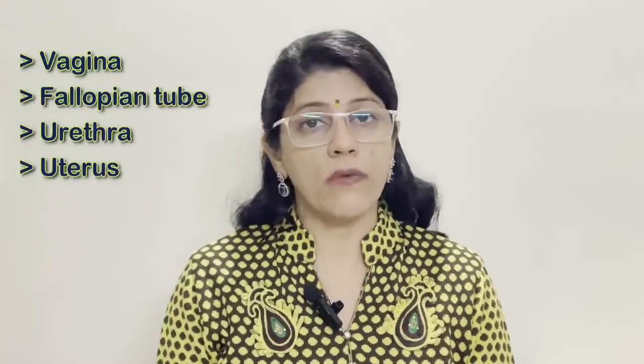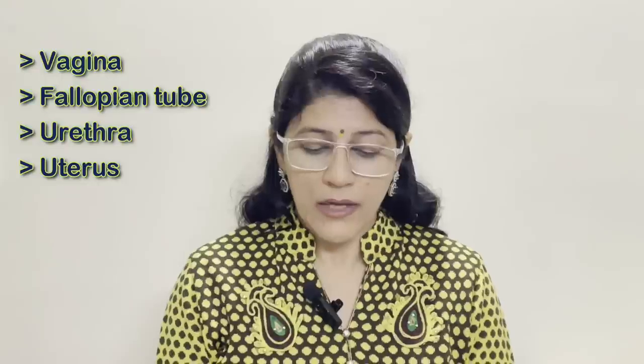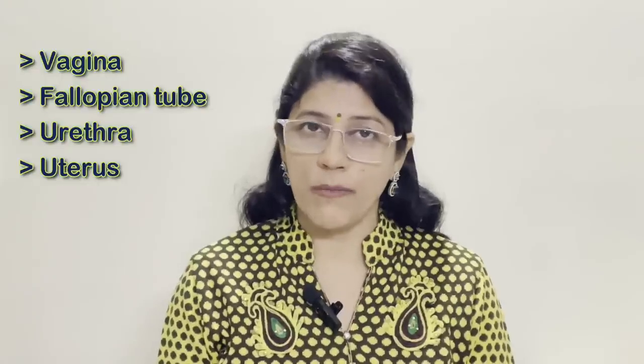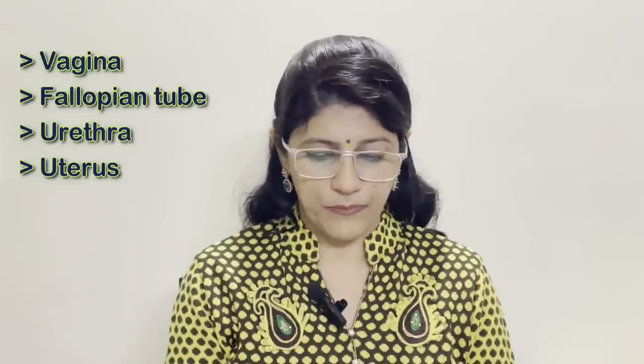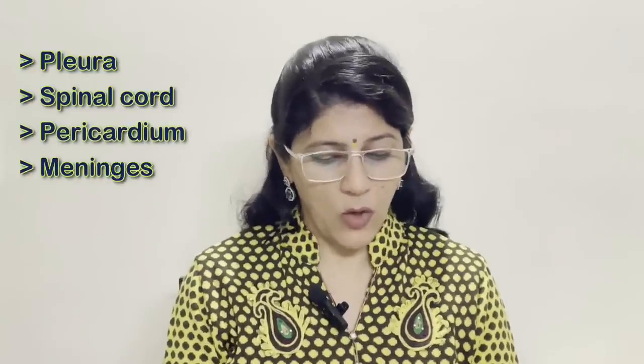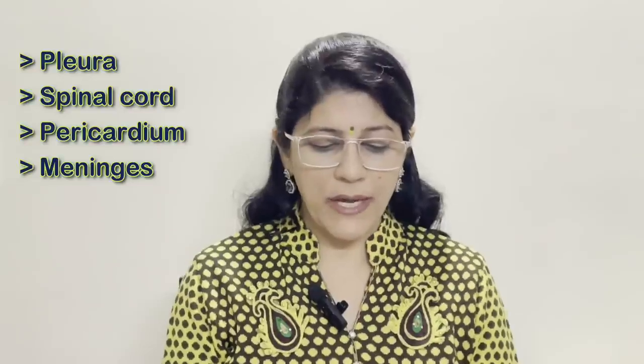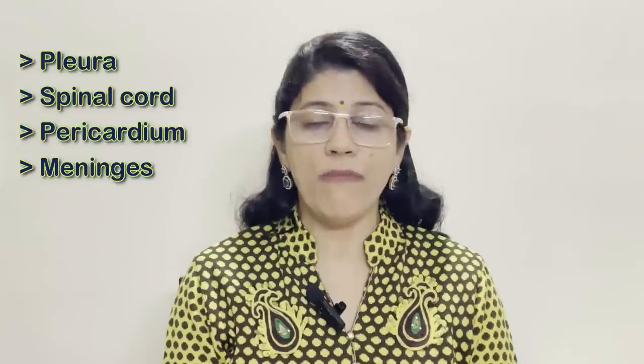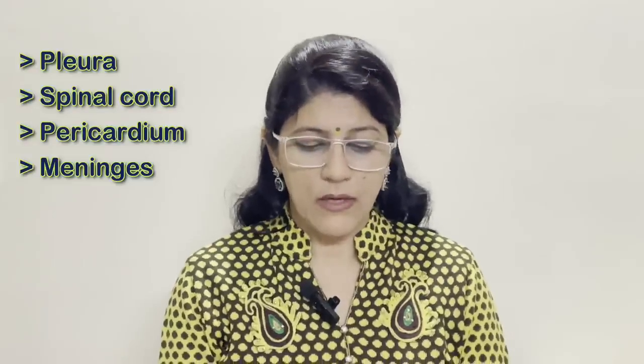Vagina, fallopian tube, urethra, uterus. Odd one term is urethra and the category of the rest is parts of female reproductive system. Pleura, spinal cord, pericardium, meninges. So the odd one term is spinal cord. Others, meaning pleura, pericardium and meninges, are the protective membranous coverings.